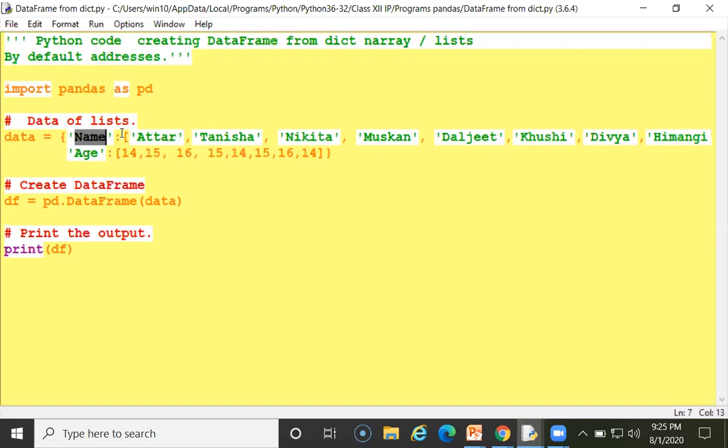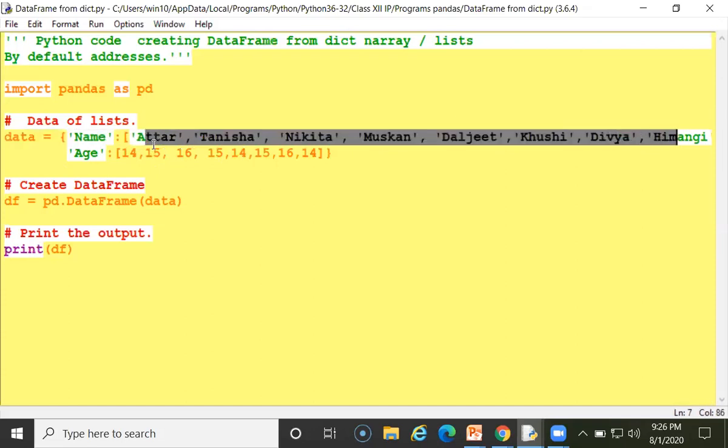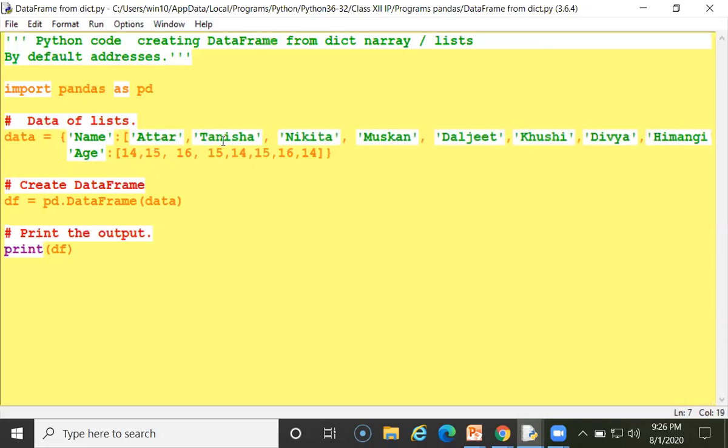See, if you want to make any record in your notebook or any computerized record, first you give the title. Just similar to that, name is a title. Under this, all these values will be displayed. So here are all the students, all of your names I have written here, and the names you have to enclose in single quotation.